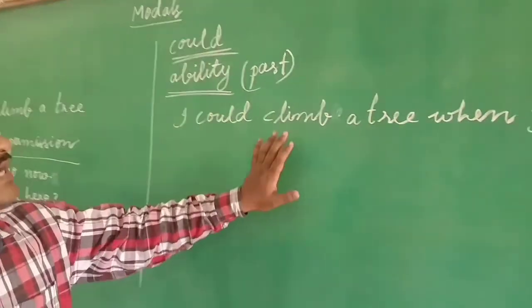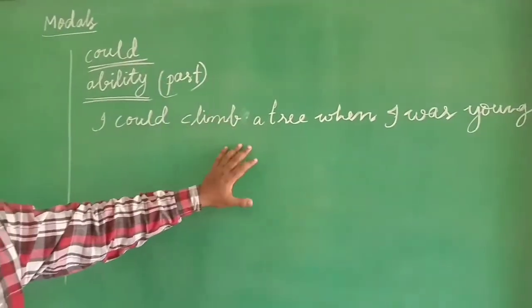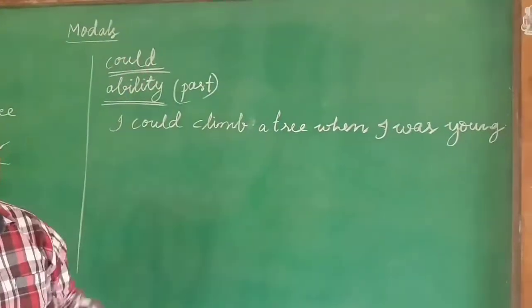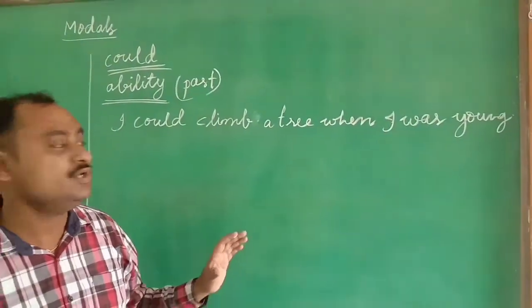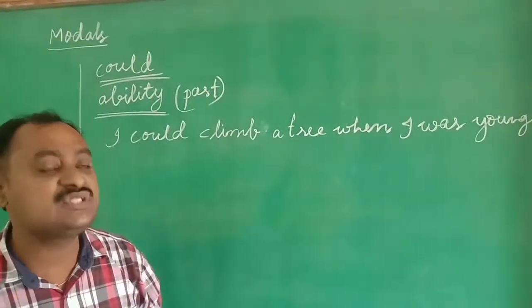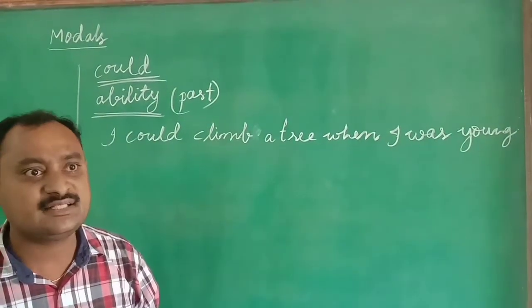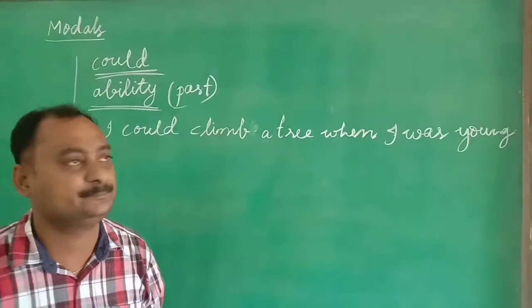I could climb a tree when I was young. When the boy was young, the person was able to climb the tree. That is the past ability of that person. If you want to express that kind of past ability, you can use could. Next we can say, I could swim across the river when I was 10. Like this, to express your past ability, we have to use could.